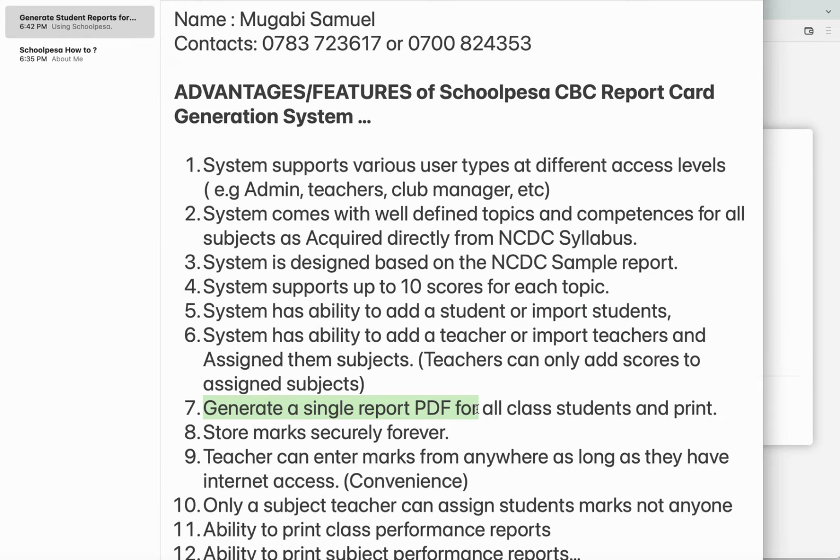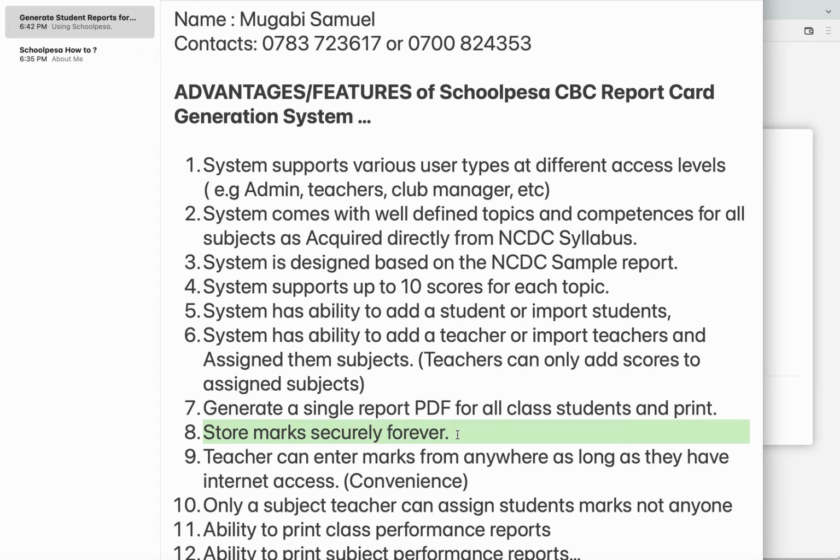So you can generate a single report, all reports for students, and print. I will do that in the last tutorial. You will see that will be the last tutorial. That will be tutorial 7 as per our previous video shown. So number 8 is that the system stores marks forever.